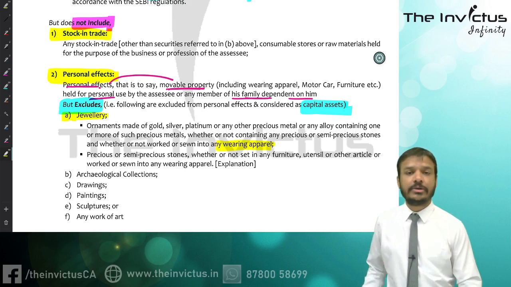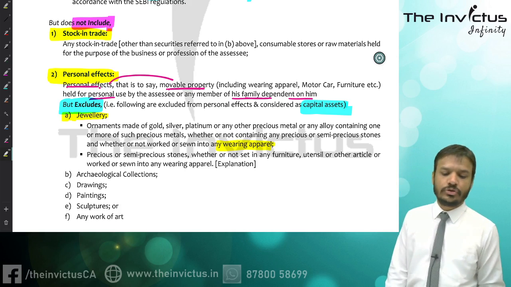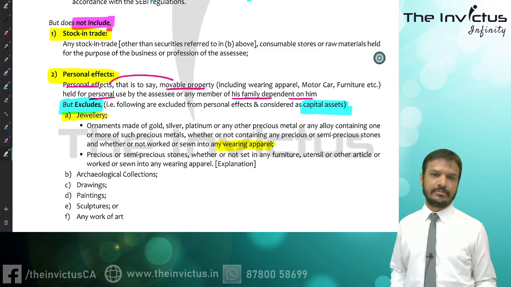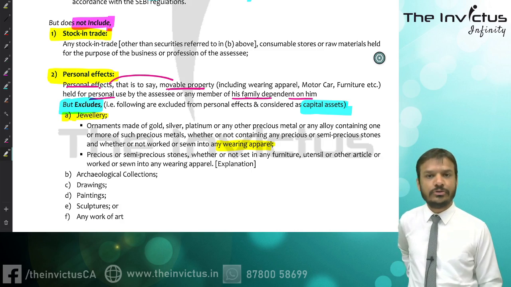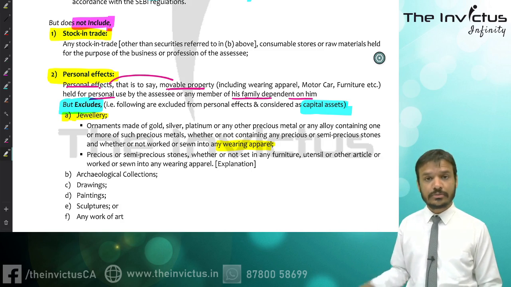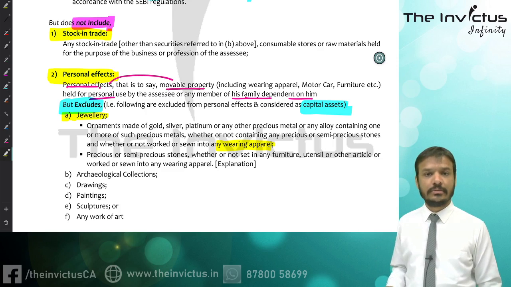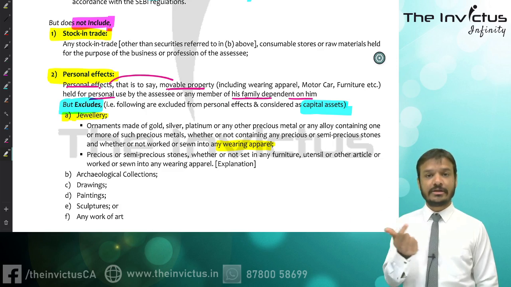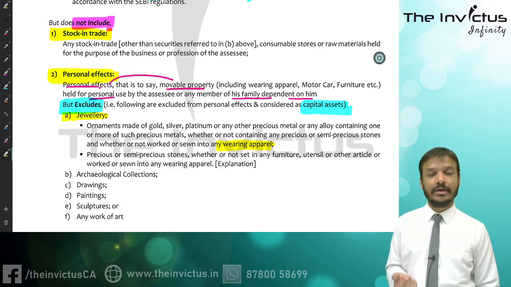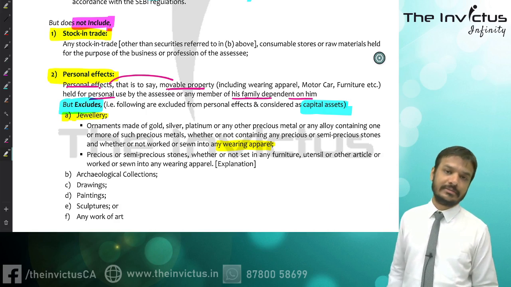If such stones are sewn on your wearing apparel, then it will be considered as jewelry. You've seen sometimes in the news, a sari of rupees 2 crore. Why is it 2 crore? Because the thread is made of gold, and each and every line is studded with diamonds. Precious stones are sewn into it, so it is a capital asset. That is jewelry, right?